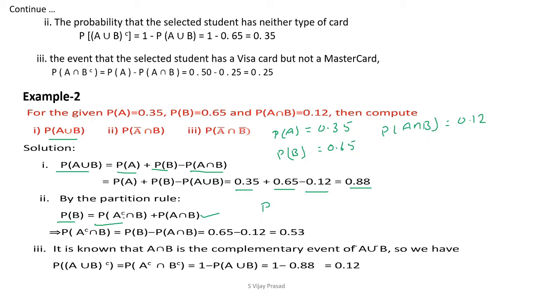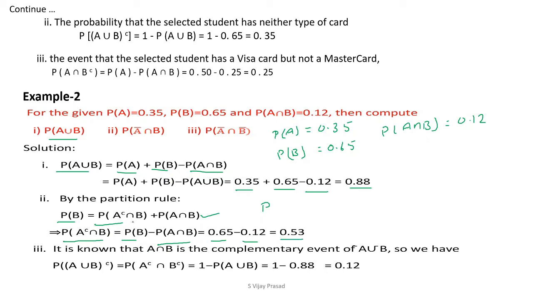From this, we send P of A intersection B to the left hand side, and P of B comes to the right hand side. Rewriting the equation, P of A complement intersection B equals P of B minus P of A intersection B. Now we know P of B is 0.65 and P of A intersection B is 0.12. When you subtract 0.12 from 0.65, you get the answer 0.53.